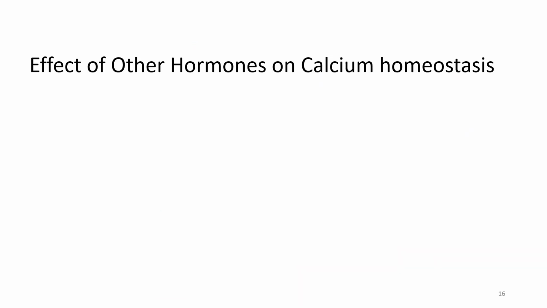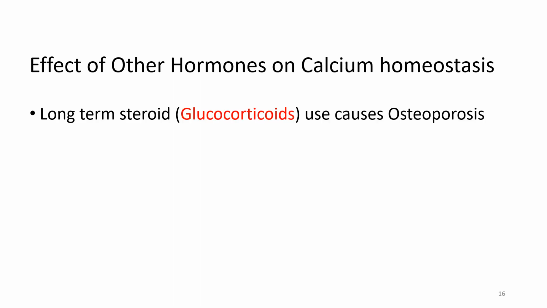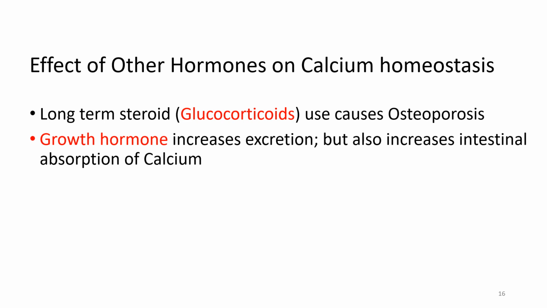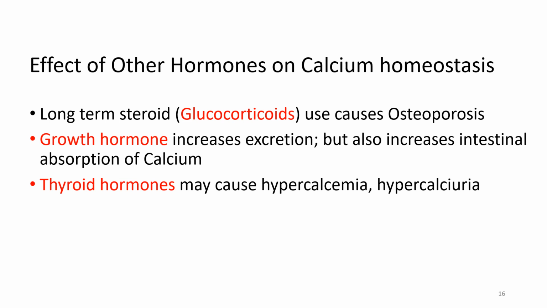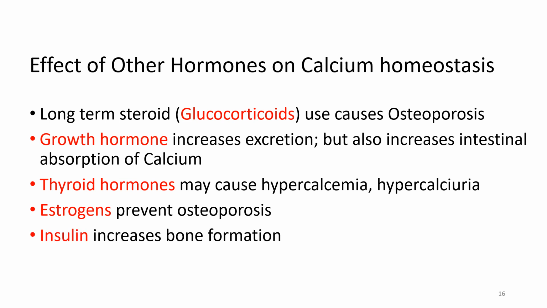Now about the effect of other hormones on calcium metabolism. Long-term steroid use causes osteoporosis. Growth hormone increases the excretion of calcium in the urine but also increases intestinal absorption of calcium. This effect may be greater than the effect on excretion with the resultant positive calcium balance. Thyroid hormones may cause hypercalcemia and hypercalciuria. Estrogens prevent osteoporosis by inhibiting the stimulatory effects of certain cytokines on osteoclasts. Insulin increases bone formation.